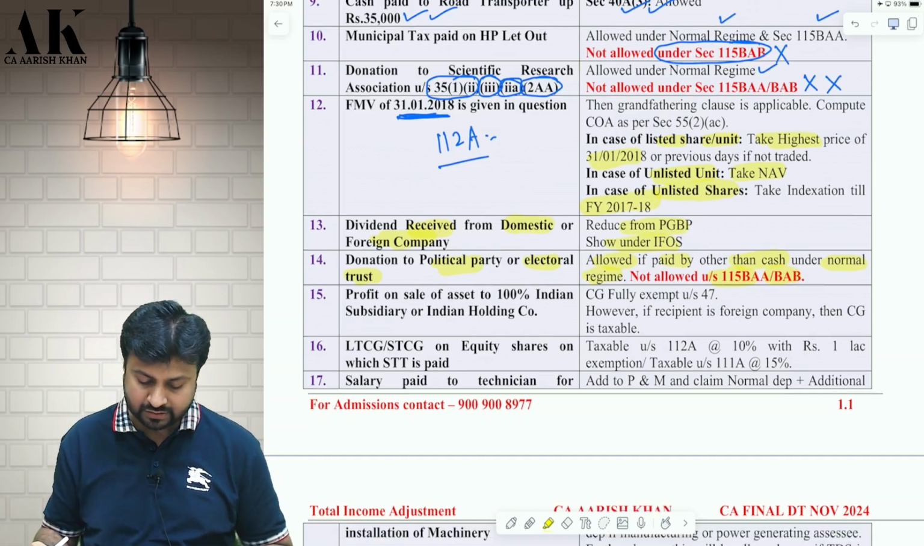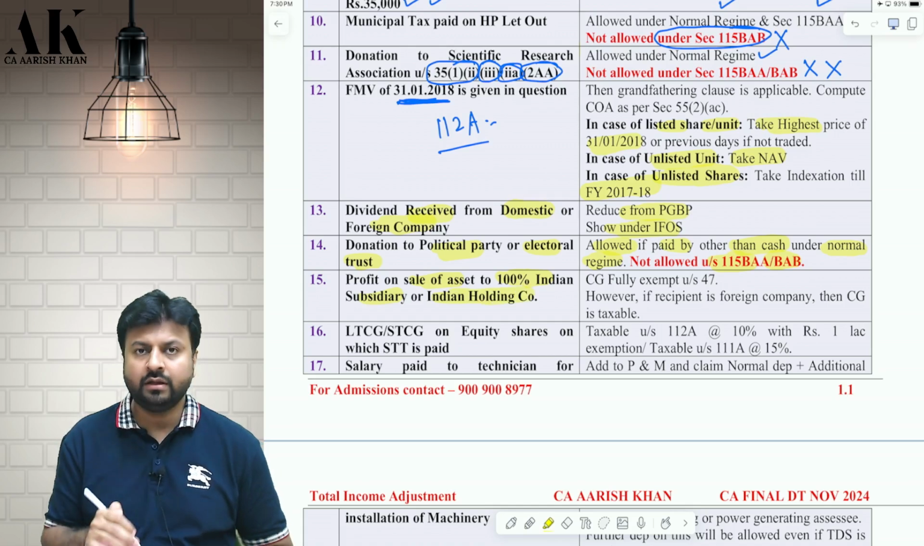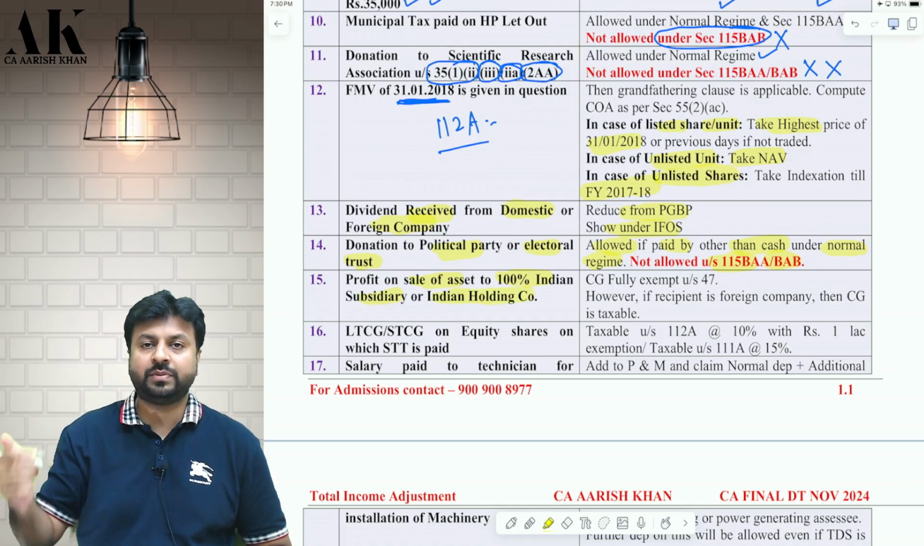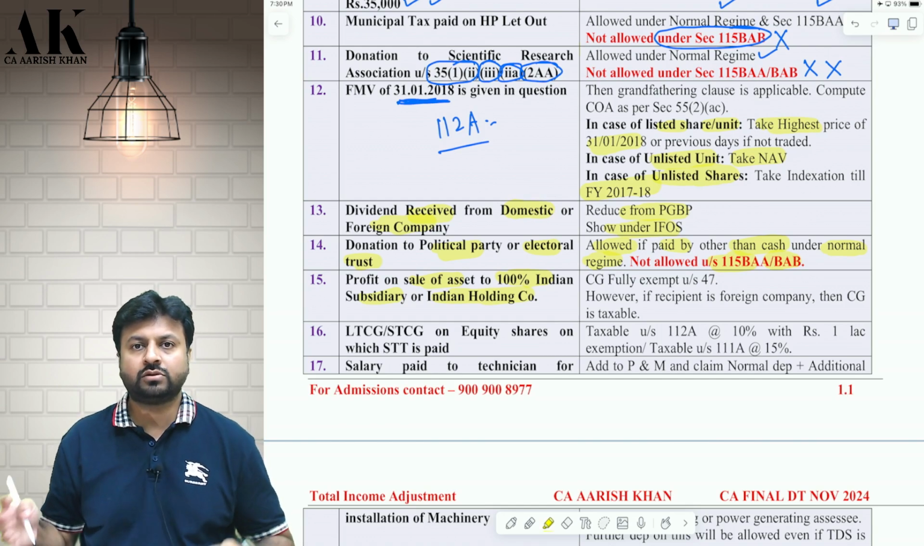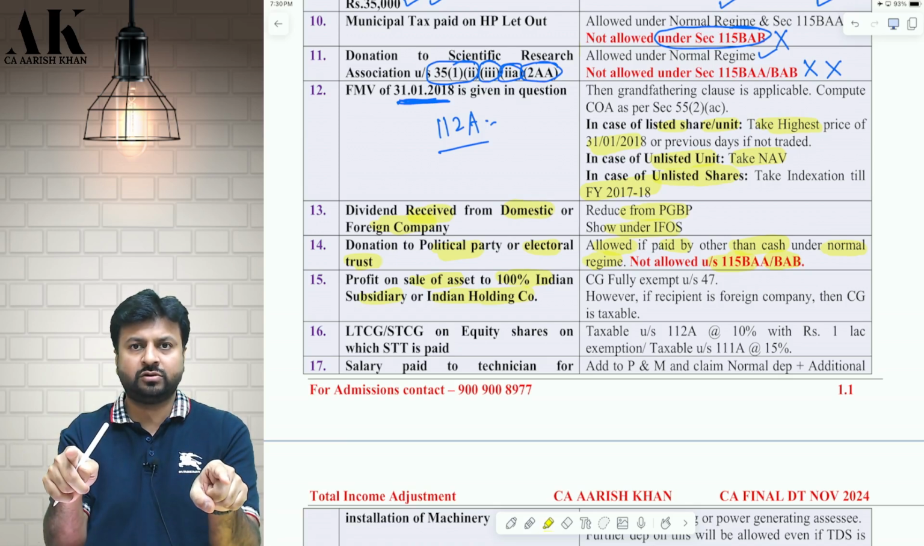Okay. Next one, if you sell some asset to a 100% subsidiary or 100% holding company, provided the buyer, the recipient, has to be an Indian company. So holding company selling to a 100% subsidiary, the subsidiary has to be Indian.